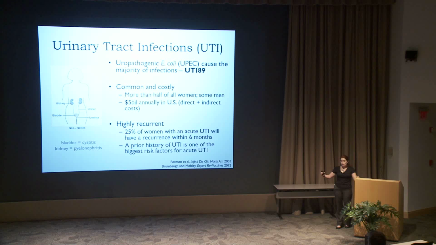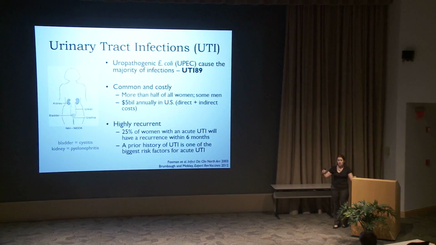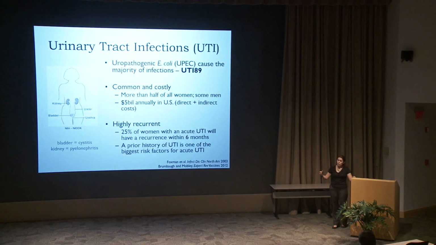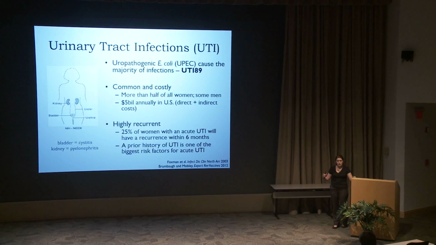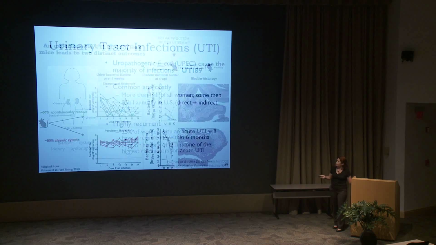We know that a history of UTI is one of the biggest risk factors for acquiring a UTI in the future. So once a woman has one UTI, she's more likely to have another, and so on, until ultimately we see that 1 to 2% of all women have 6 or more UTI per year. Now, these women are something of a medical mystery. We don't know why they're having such highly recurrent UTI, and we don't have good treatment options for them. So to help address these questions, it would be useful if we could model recurrent UTI in mice.